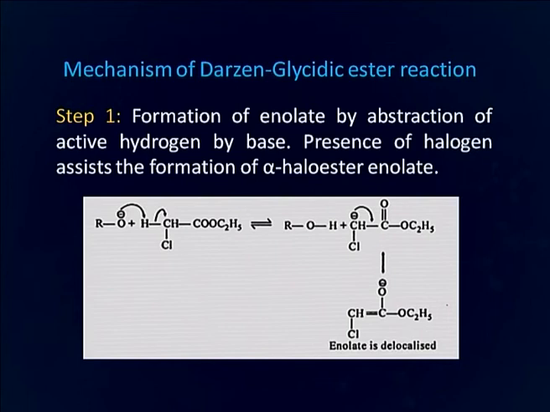In the mechanism of Darzens glycidic ester reaction, first step is the formation of enolate by the abstraction of alpha hydrogen from this chloroethyl ester by the base, and once this enolate anion is formed, it is stabilized by resonance.